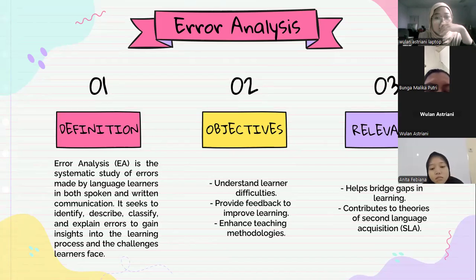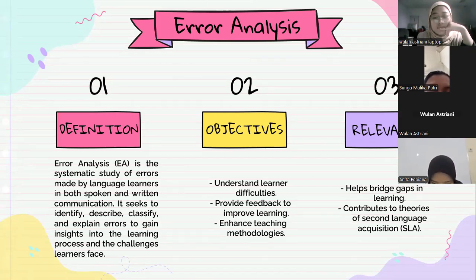Error analysis helps identify mistakes that are often made by learners so that teachers can understand specific areas that are difficult for them. For example, grammar, pronunciation, or sentence structure errors reflect aspects that have not been mastered by learners. By understanding these difficulties, teachers can design learning strategies that are more suitable for the needs of students.